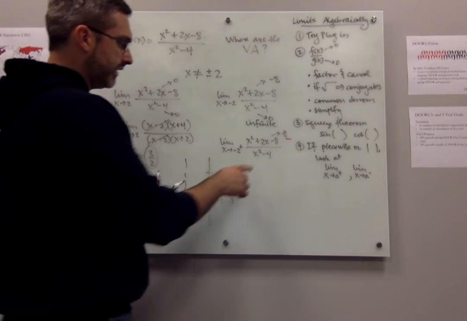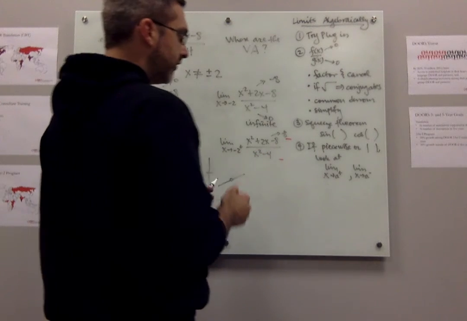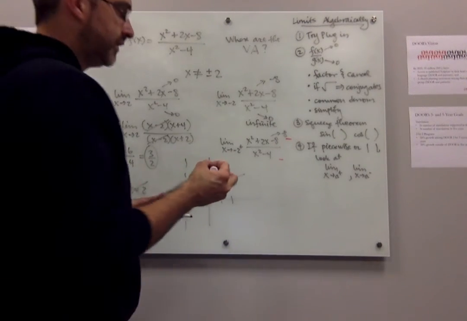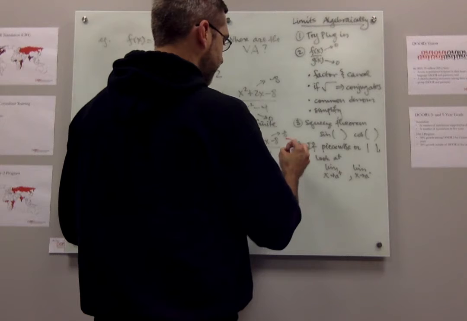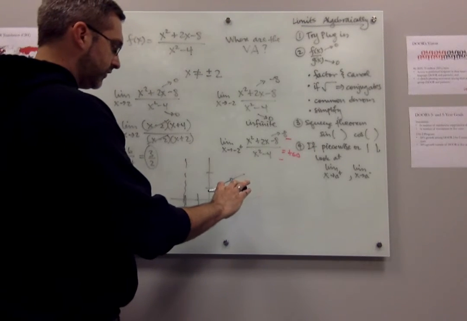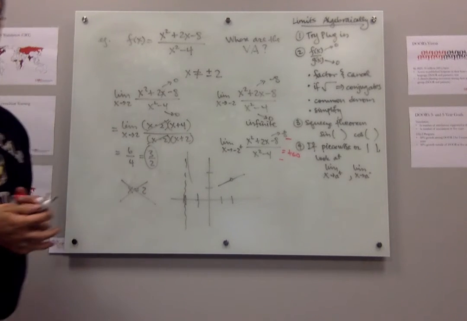If I plug in -1, -1 squared is 1 minus 4. That gives me a negative number. So overall, what kind of infinite limit is this? A negative over negative is going to give me positive infinity. So as x comes to -2 from the right, this is going to go up to positive infinity.